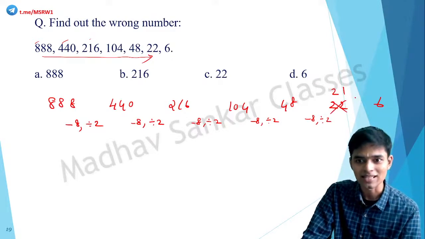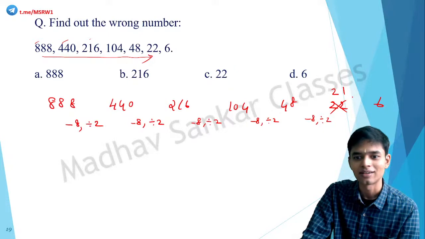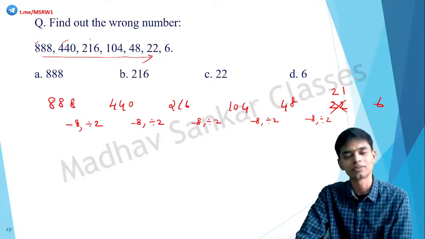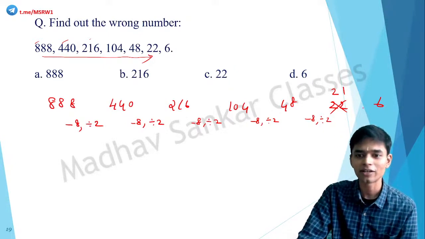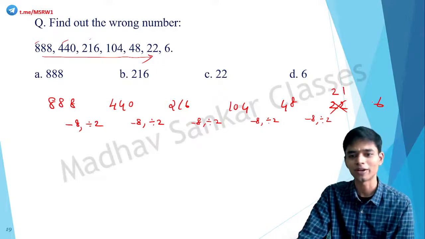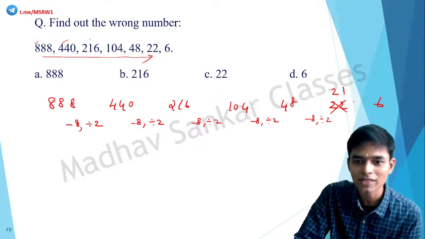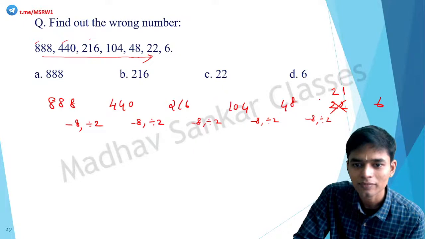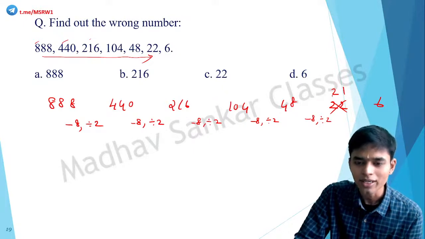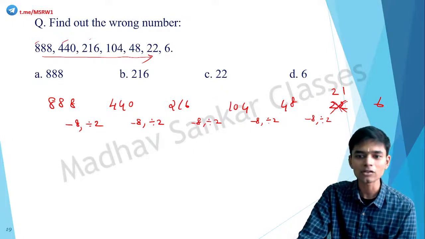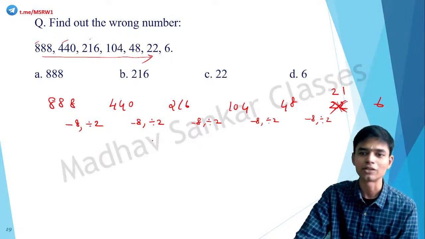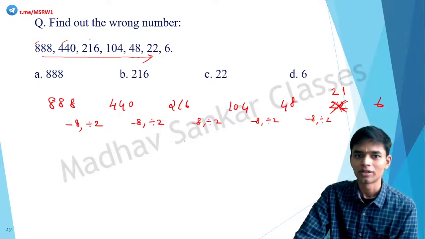20 minus 8. How much? 12. Okay, divided by 2, it should be 6. Correct? Did I make a mistake somewhere? No, right? So this is the error term. Because of this error term, this series is not fitting. Otherwise, this is a perfect series. Minus 8 by 2. Did you understand this pattern?